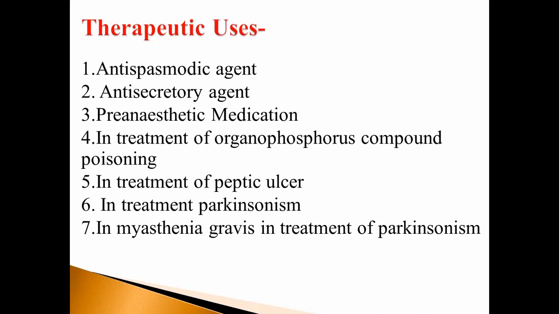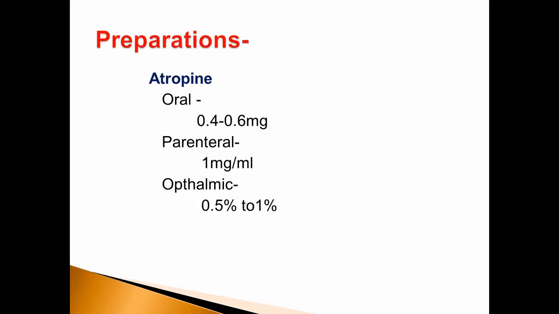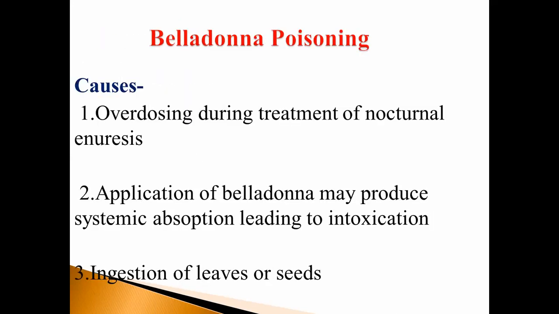Before that, tell me the uses of atropine. Antispasmodic agent, anti-secretory agent, pre-anesthetic medication, in treatment of organophosphorus compound poisoning, in treatment of myasthenia gravis, and in treatment of Parkinsonism.